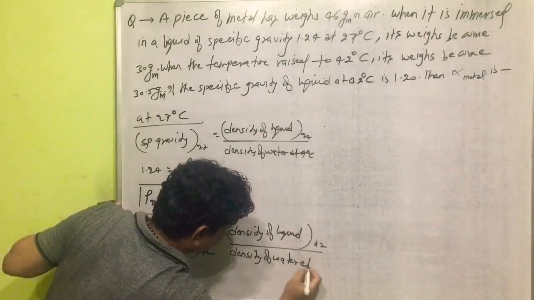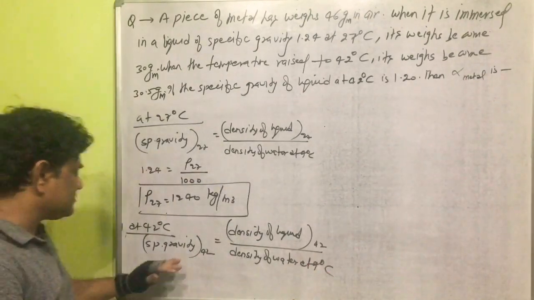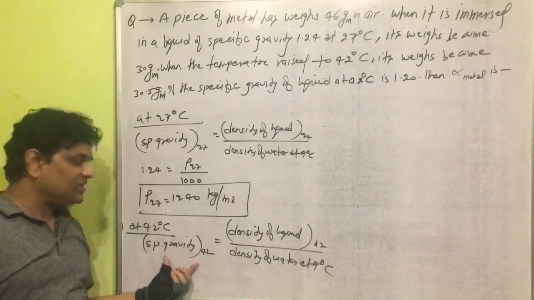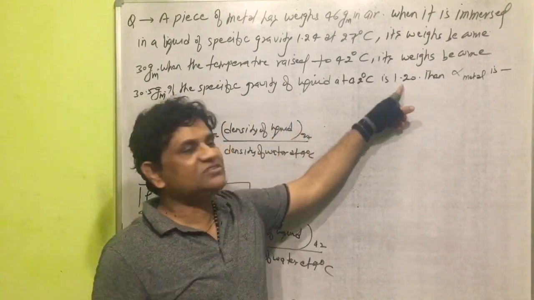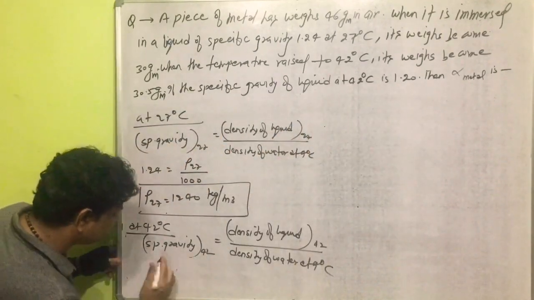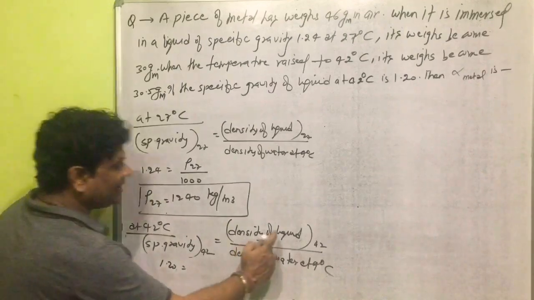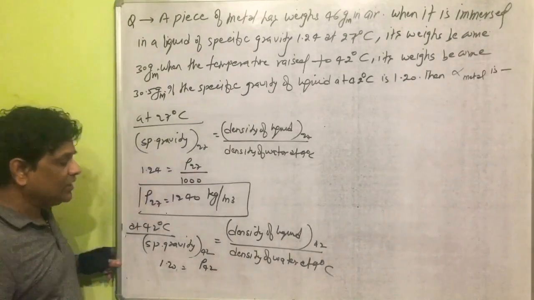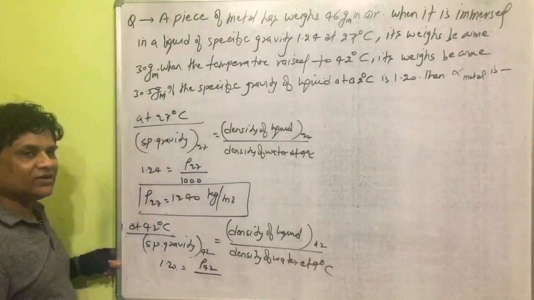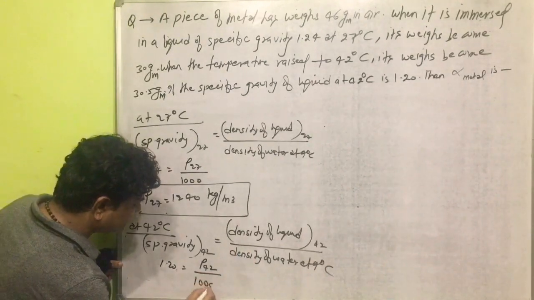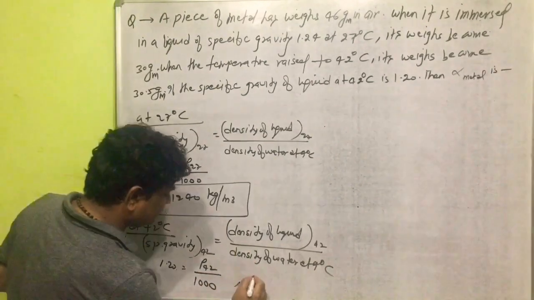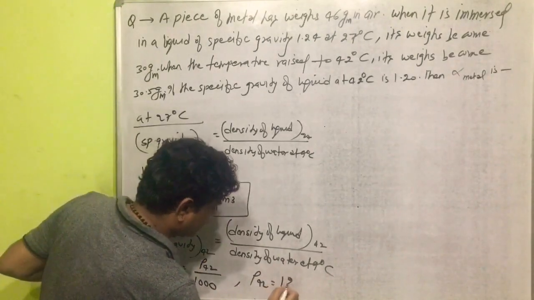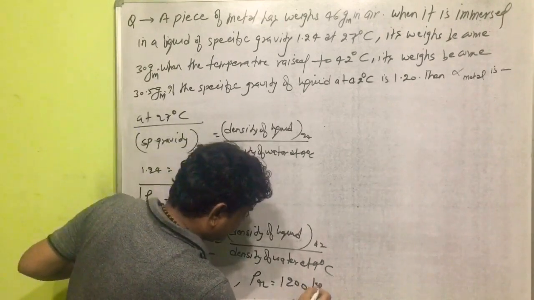Yes, it is at which temperature? 4 degree Celsius. So this is the relation on the board here at temperature 42 degree Celsius. Now specific gravity is given at 42 degree Celsius as 1.20. So this value 1.20 is equal to density of liquid at temperature 42 degree Celsius, rho 42, divided by density of water at temperature 4 degrees Celsius, which is 1000. So what is the density of liquid at temperature 42 degrees Celsius? It is coming 1200 kg per cubic meter.